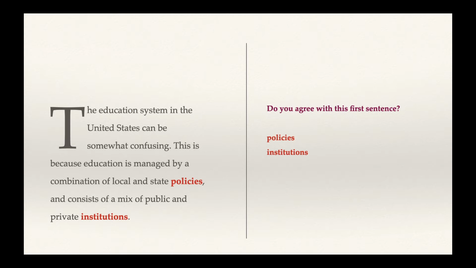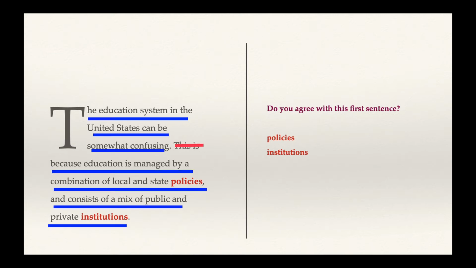Because this first paragraph is only 2 sentences, it can be easy to summarize. You could say the main idea is the first sentence, or you could say that the main idea is the first sentence plus the second sentence, that the U.S. education system is confusing because all of this.